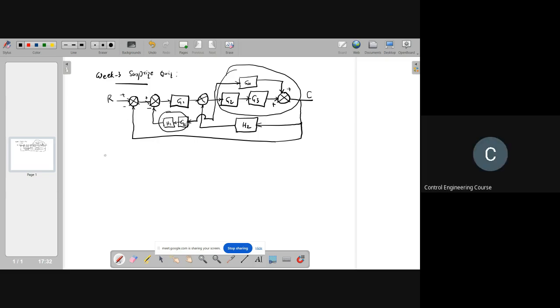Let me redraw this by simplifying those blocks. After simplification, what will this block be? Can you tell me, Pawan? The top one, ma'am. Yes, G4 plus G2, G3.